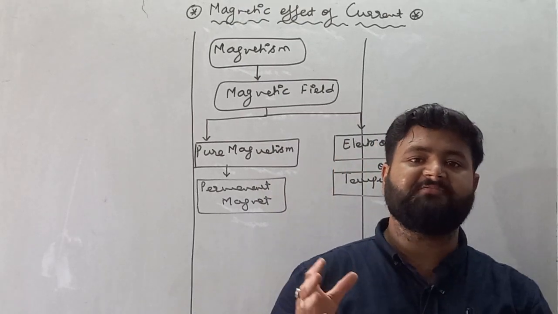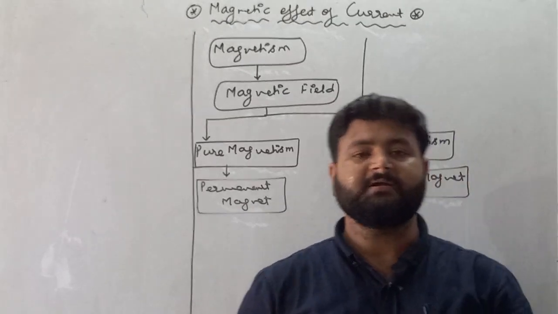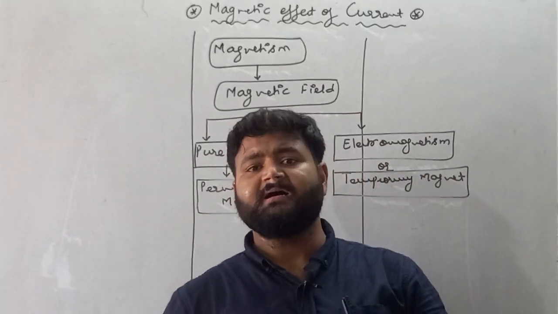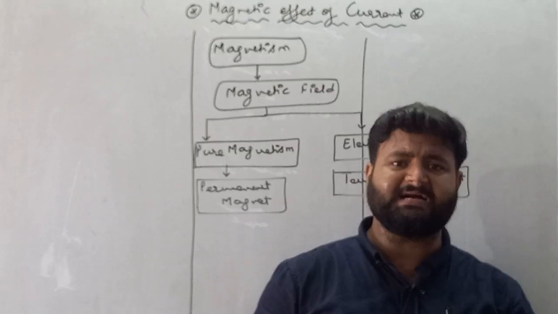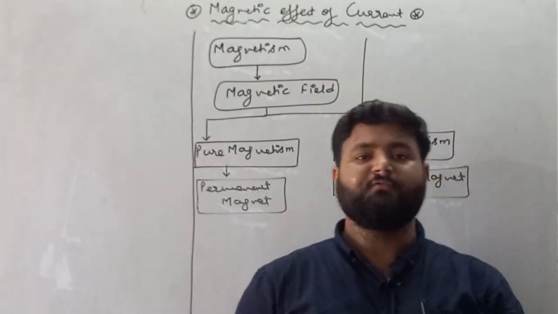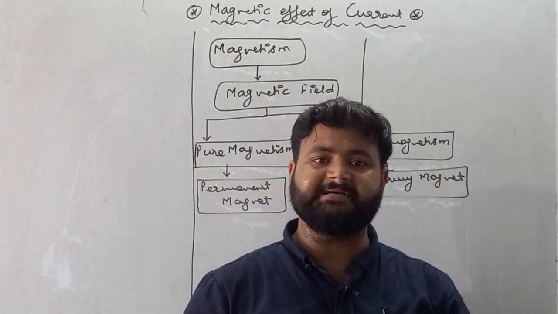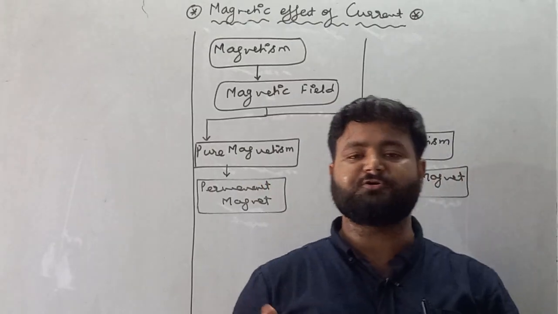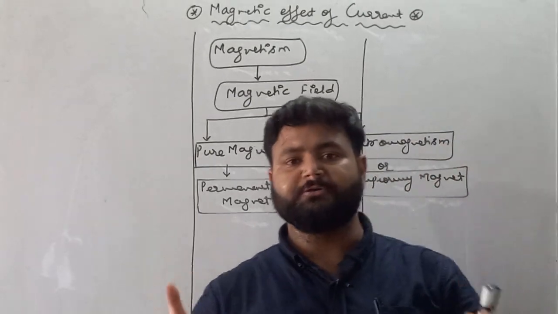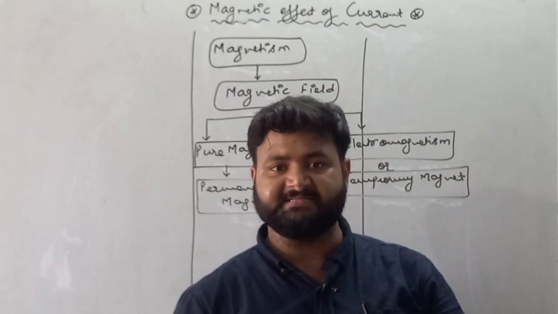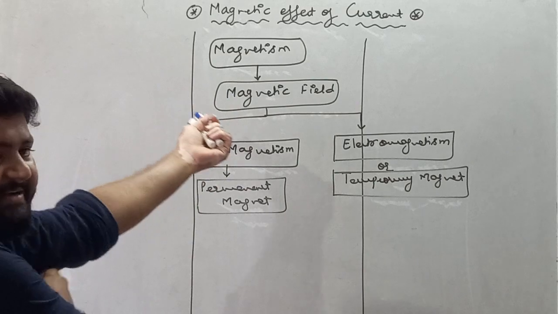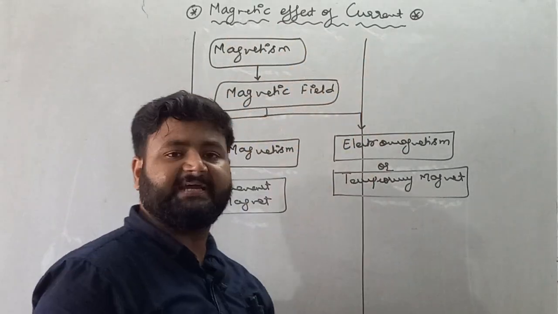In magnetism we have 5 chapters. First is magnetic effect of current, second is earth magnetism, which is also called permanent magnet or magnetic earth. Third is EMI, that is electromagnetic induction. Fourth is AC, that is alternating current, and fifth chapter is electromagnetic wave. So these 5 chapters combine and make a sequence in physics called magnetism. The first chapter which we'll discuss is magnetic effect of current.